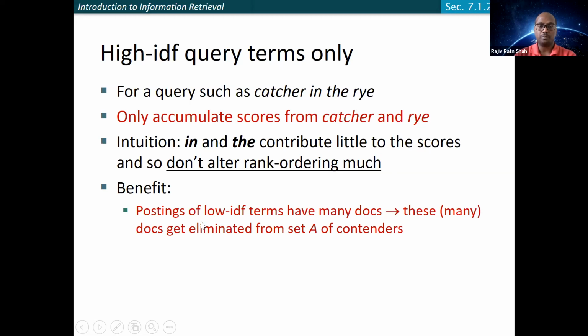The benefit is that the posting lists of the low IDF terms may cover a huge number of documents, since a low IDF term appears in so many documents. So this posting list will be very large, right? If you get rid of all those and only keep the terms having high IDF, their posting lists will be much smaller. In a way, the number of documents you need to consider for ranking will be significantly smaller. So this helps you in pruning the cosine similarity computation that we wanted to do.